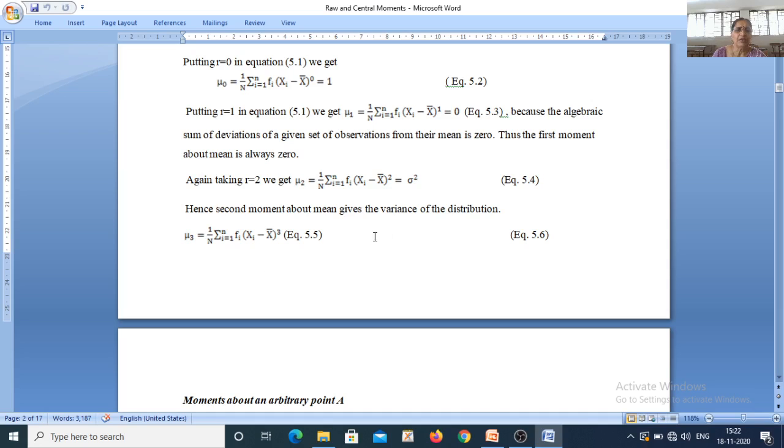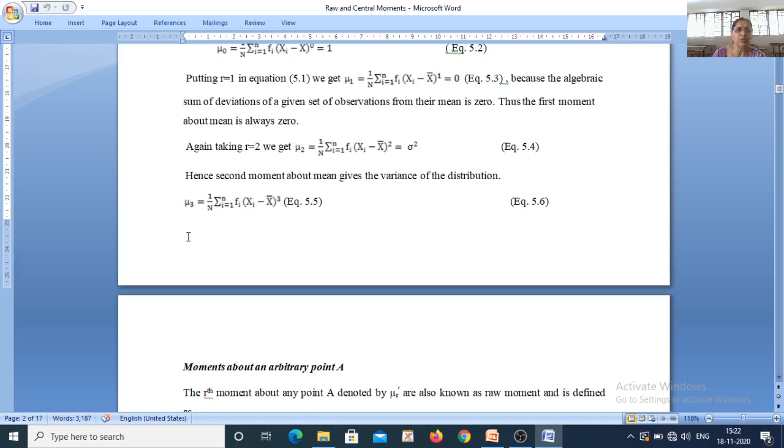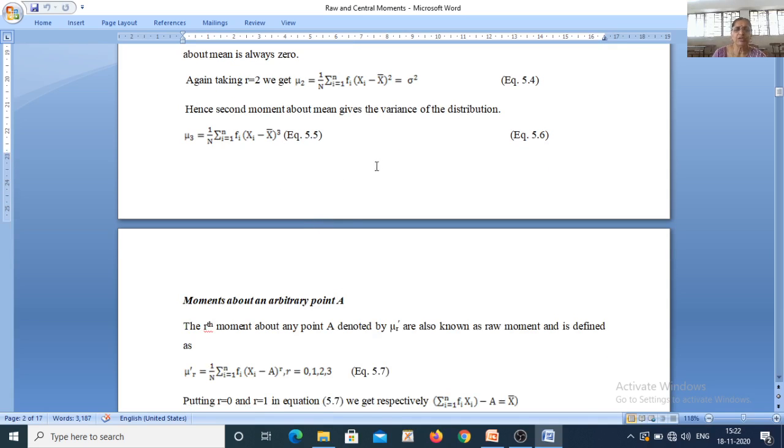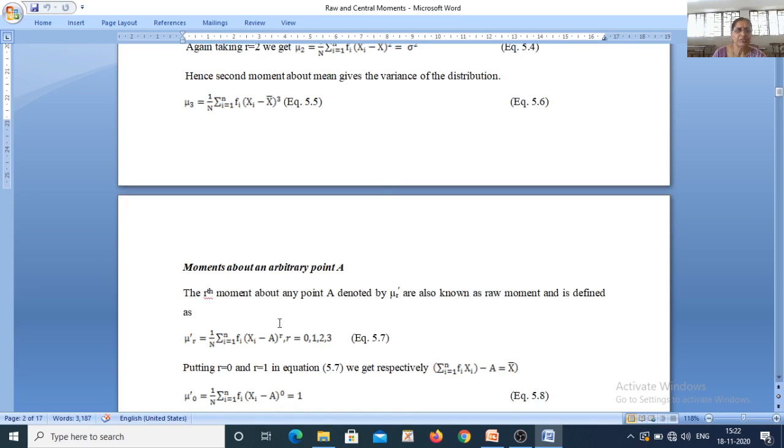Now if I consider the third central moment, it is given by mu 3 is equal to 1 upon n summation of fi into the bracket xi minus x bar raised to 3, and fourth central moment is defined as mu 4 is equal to 1 upon n summation of fi into the bracket xi minus x bar raised to 4. Okay, so in this way we can compute first 4 central moments.